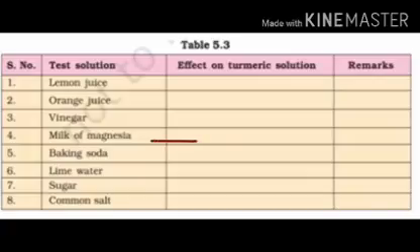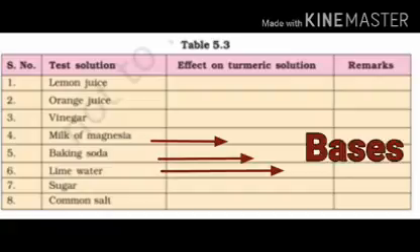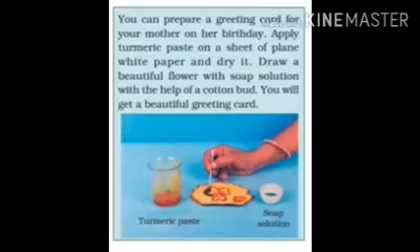Using turmeric indicator, you can test these things which are shown in the list and find out which one is acidic, which one is basic. Actually, turmeric paper turns reddish brown in color when it comes in contact with any basic solution. So using this property, you can make a greeting card. Here you have to apply turmeric paste on a paper. Then with the help of soap solution, draw some design and you get a nice greeting card.